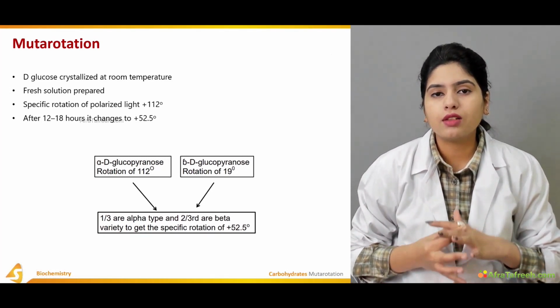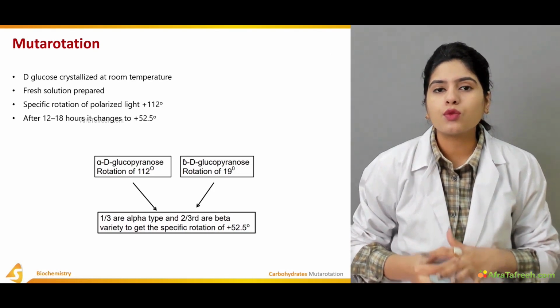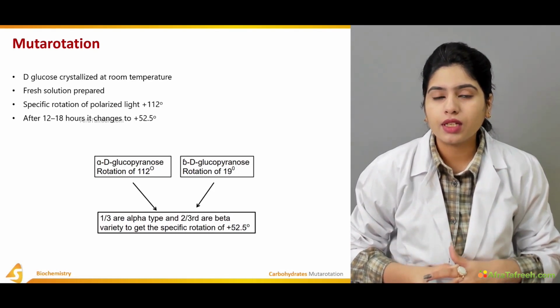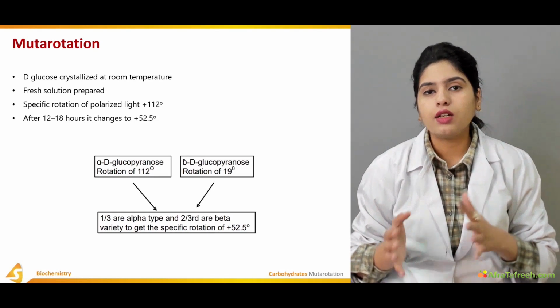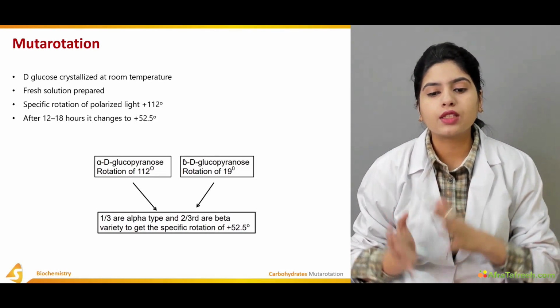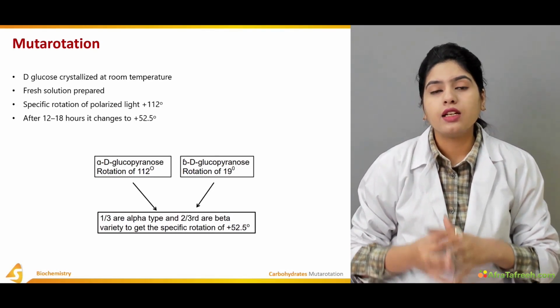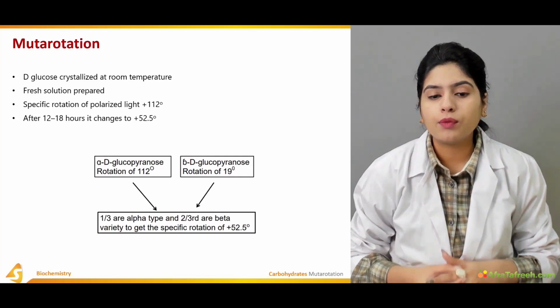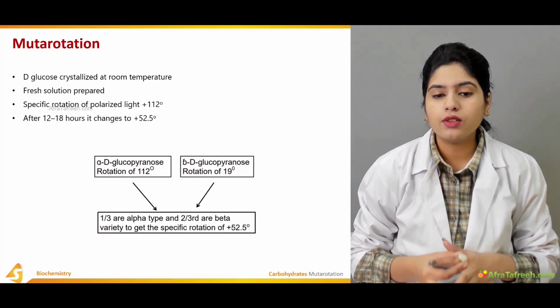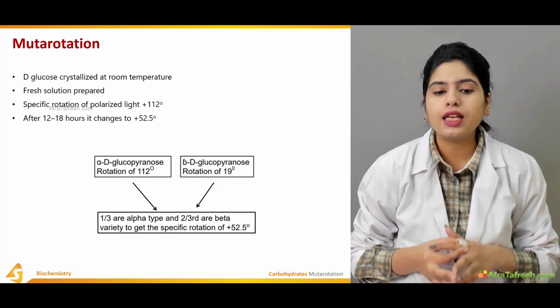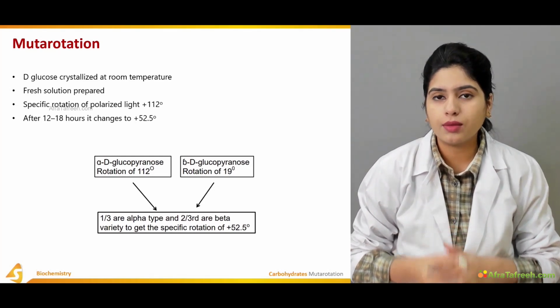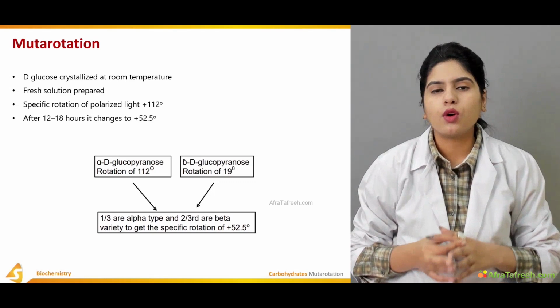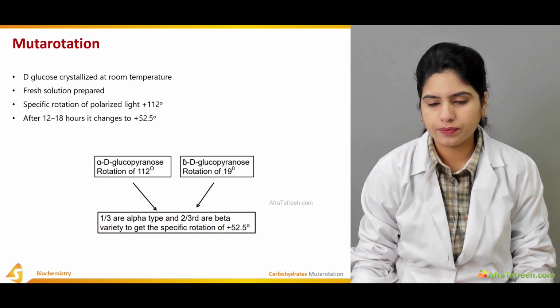It is saying that when the mixture contains 1/3 alpha glucose and 2/3 beta variety, then the optical rotation will be plus 52.5 degrees. And if only alpha glucopyranose is present, then the rotation will be 112 degrees.